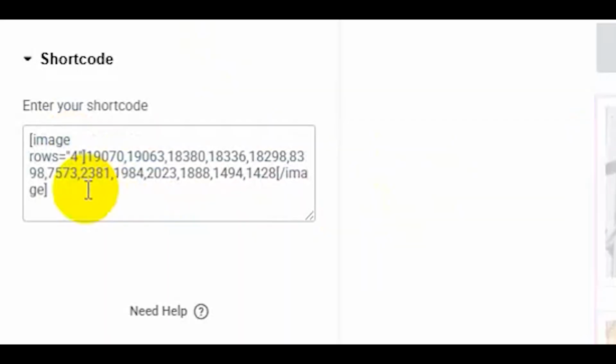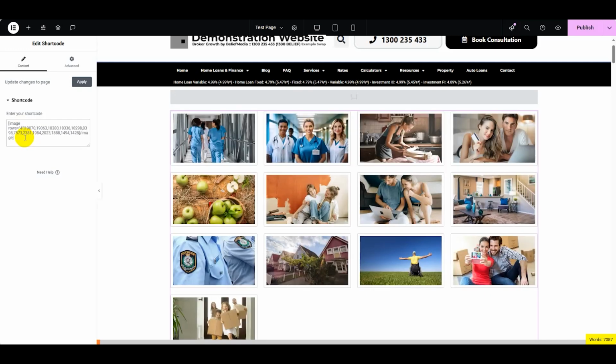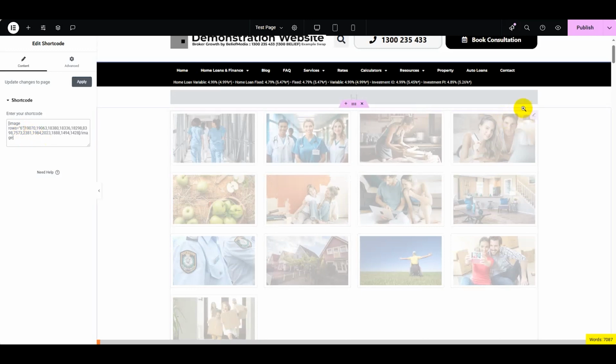Okay, rows is very deceptive because they're actually columns that we're changing. We're not changing the number of rows. The rows will scale based on the number of columns. So columns is also available as an attribute there. I did 4, didn't I? Which is exactly the same. So let's go number equals 6, and that will scale.